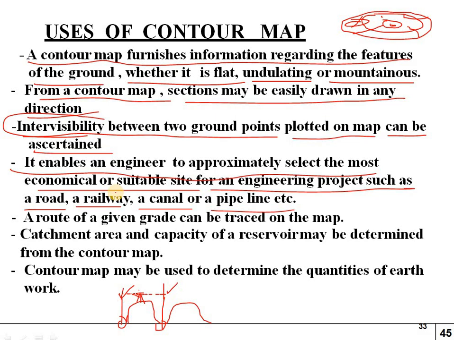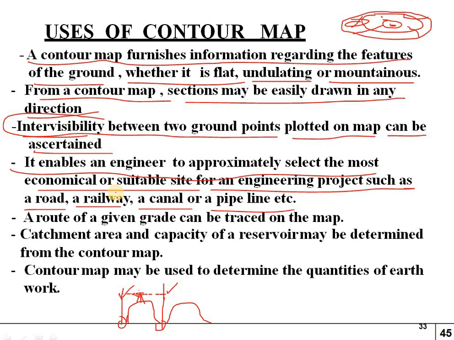So whatever may be the construction work, he has to identify in the contour map the route of a road, or the route of a railway track, and the canal position, from which places it is passing, and the pipeline work, in which direction it should go, and what obstructions are facing in the route. So we have to check everything in the contour map.